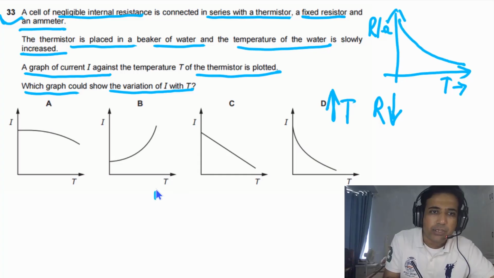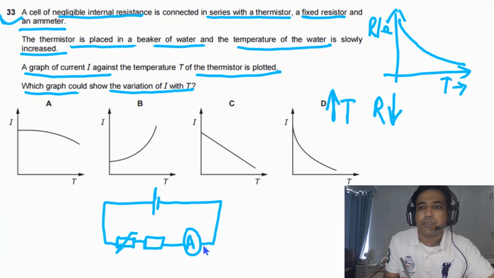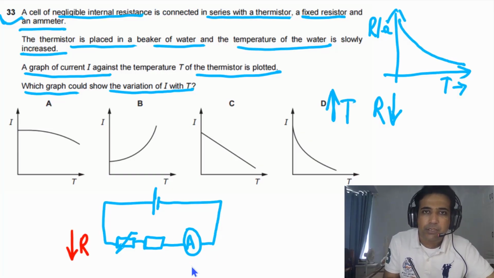We can also sketch the circuit. Here we have a cell and a thermistor connected, and a fixed resistor connected here, and it is also given that an ammeter is connected in series. If you look at this setup, as temperature increases, the resistance of this thermistor will decrease. As the resistance of the thermistor decreases, the total resistance in the circuit decreases.